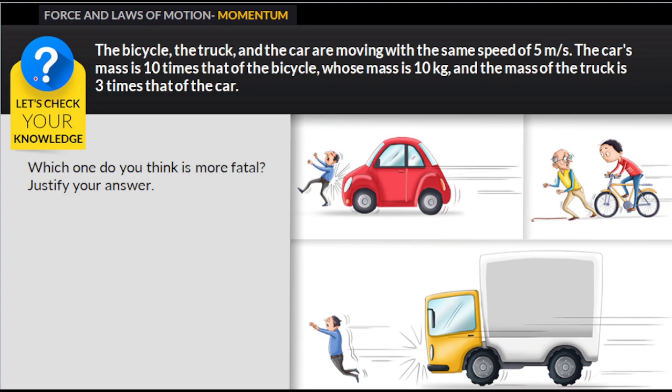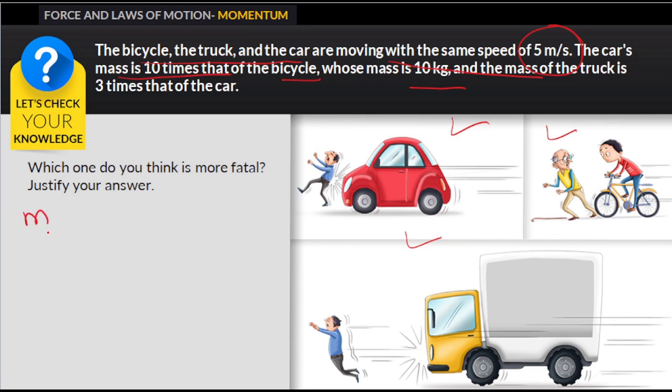Similarly, in this case, the cycle, the truck and the car are moving with the same speed, that is 5 meters per second. But the car's mass is 10 times that of the cycle, and the mass of the cycle is 10 kg.